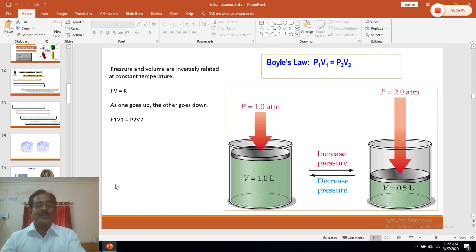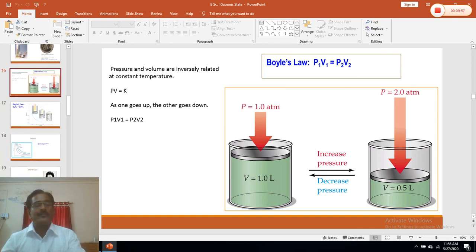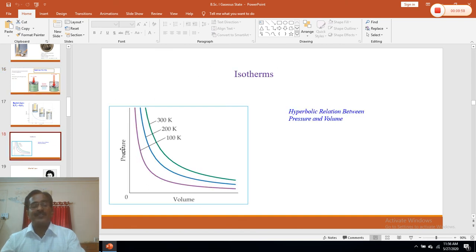Now for this Boyle's law, if we plot a graph of pressure versus volume, then we get such curves. This is the pressure-volume behavior of a gas at 100 Kelvin, this is at 200 Kelvin and 300 Kelvin. These types of curves are called hyperbolic relations. So this is all about Boyle's law.